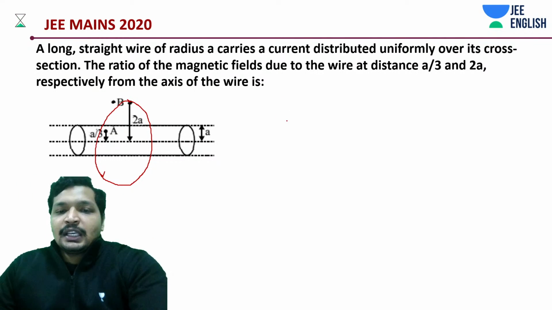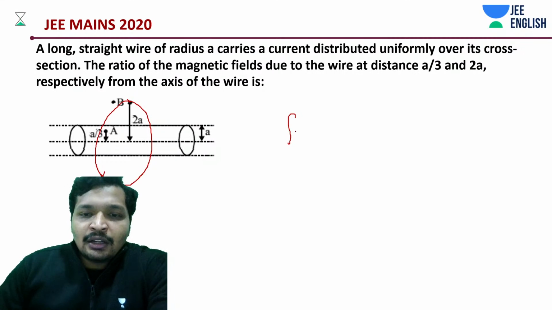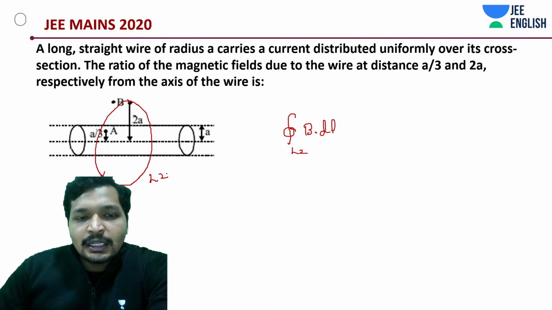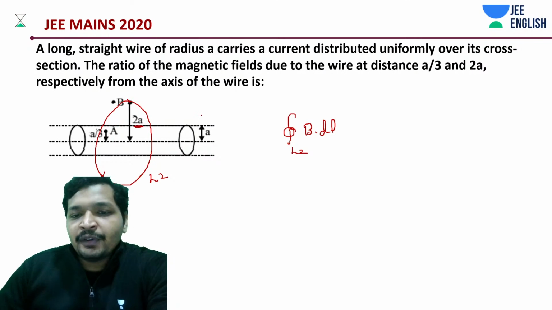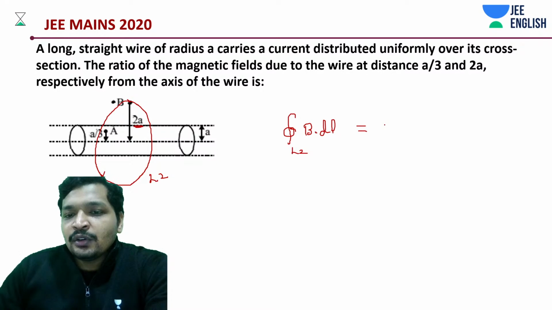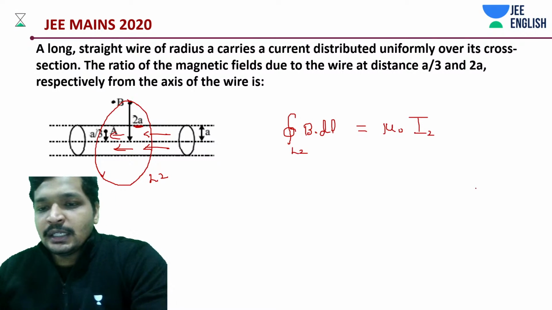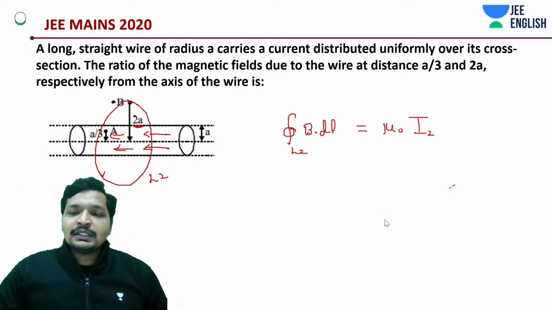We are going to say the integration of B dot dl for loop 2, that is at a distance 2A from the center, is equal to mu naught into I2, and I2 is the total current in this case. So this is going to be a little different. Just keep noticing, it's a very simple problem.